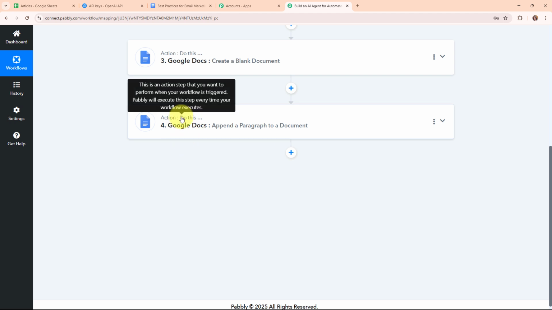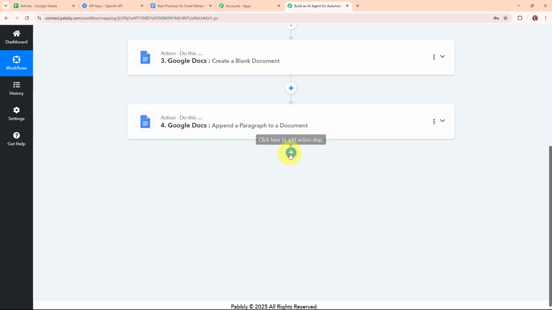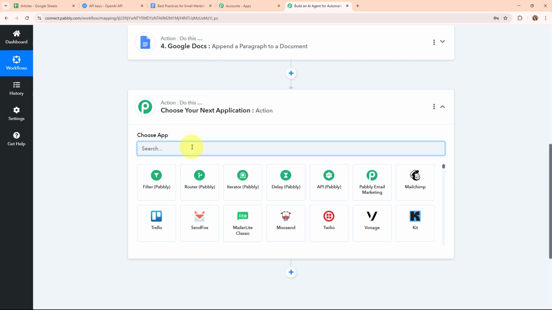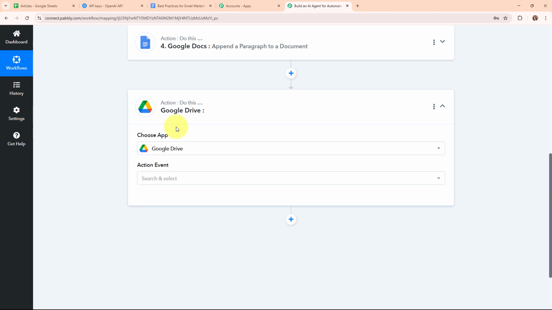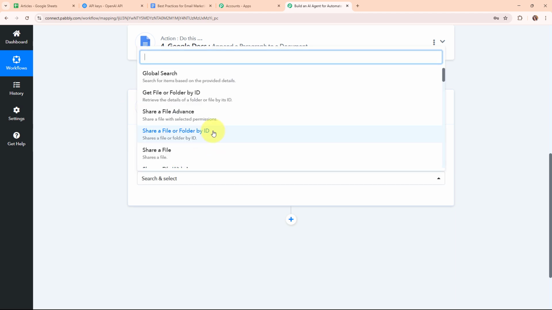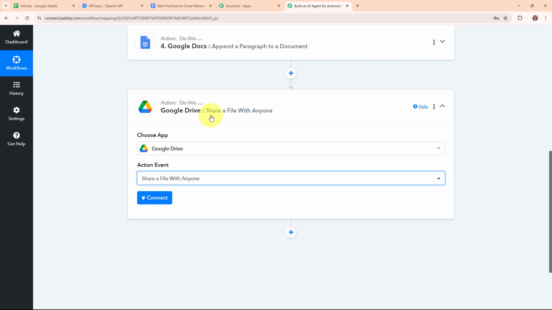Okay, so now after creating a doc, I want to make this doc accessible to my team members. So for that, I need to make this Google Doc shareable to anyone with the link. So I'm going to add another action step here. And in this action step, I'm going to select my action application as Google Drive. Google Drive is the cloud storage service where you can store your files and access them from any device. So in my Google Drive action step, I'm going to select my action event as share a file with anyone. By selecting this particular action event, I'm going to make that document shareable to anyone with a link.